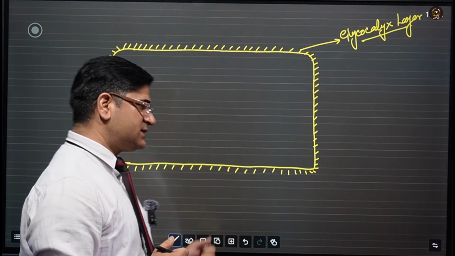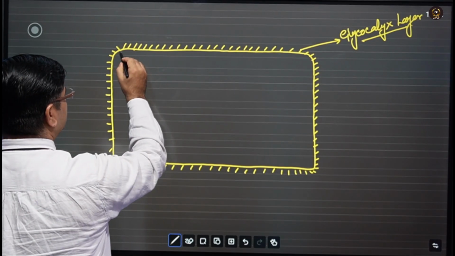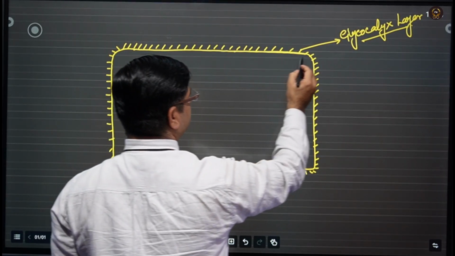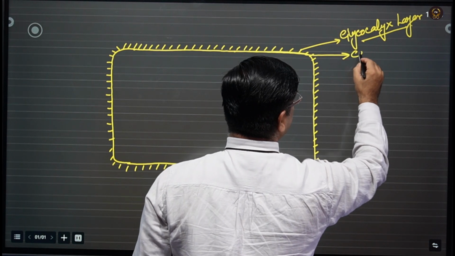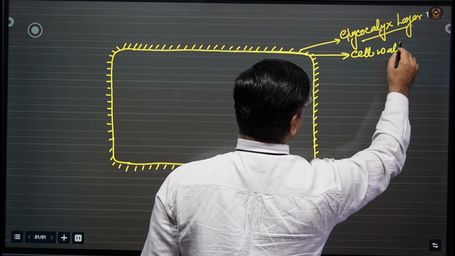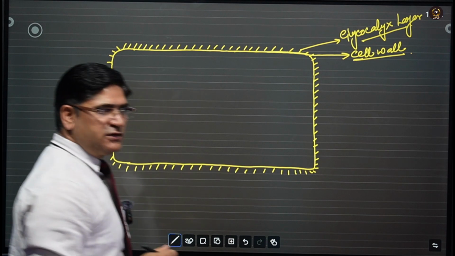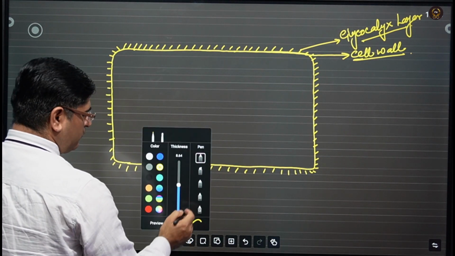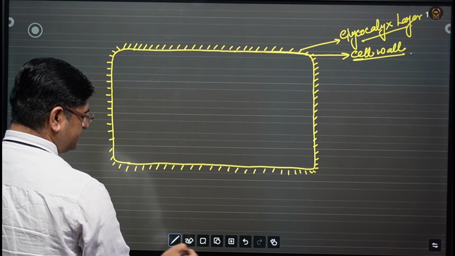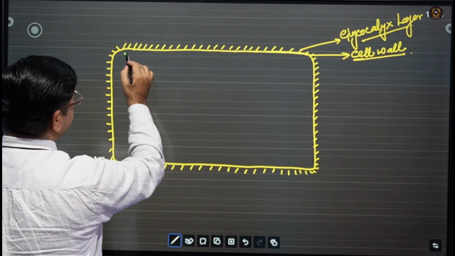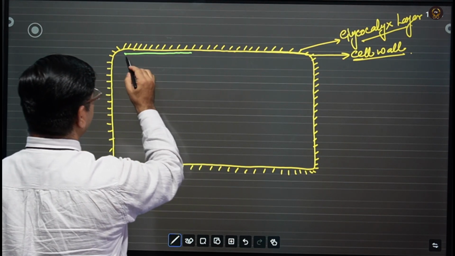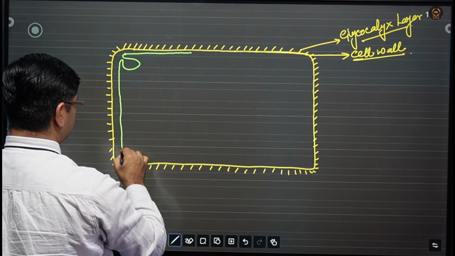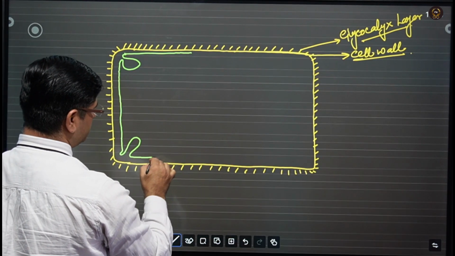Now inside the glycocalyx layer, there is another layer which is known as the cell wall. Now inside the cell wall, there is another layer, the layer which I am going to form here.